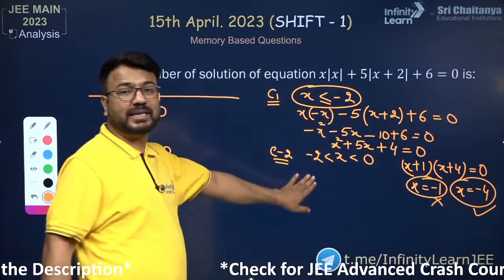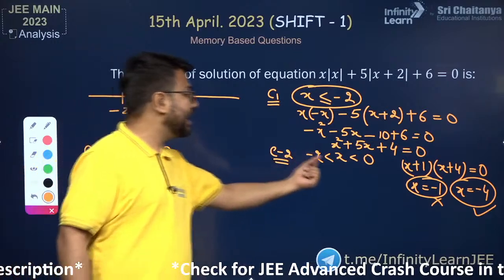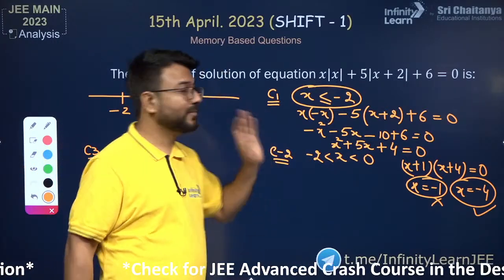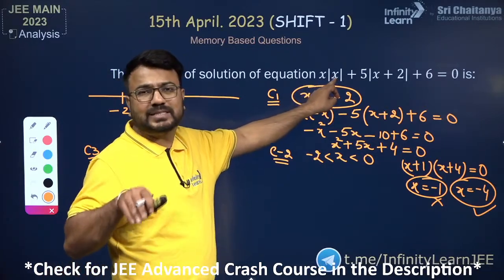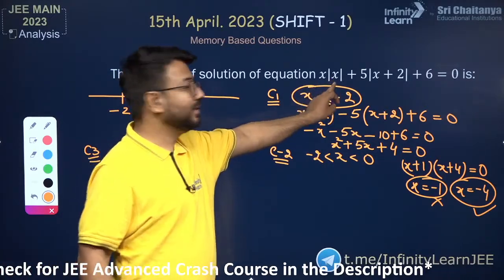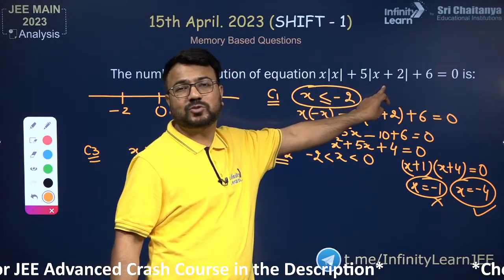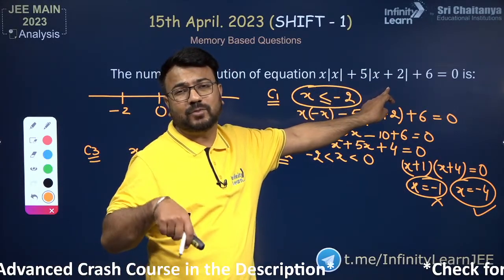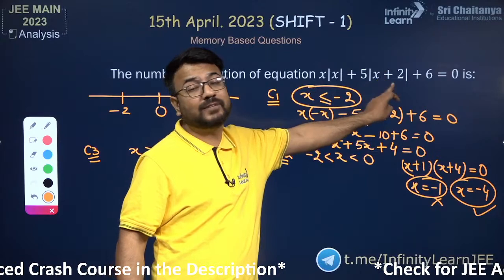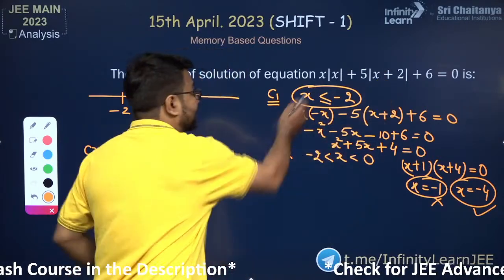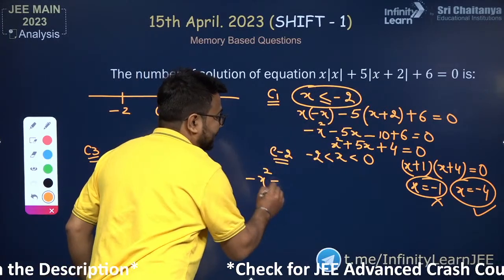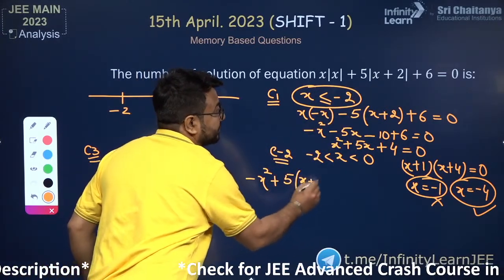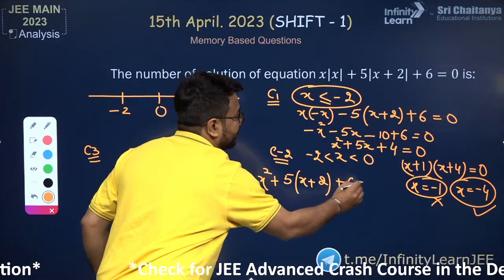Now let us consider the case 2. In the case 2, we are considering x between minus 2 and 0. Suppose x is equals to minus 1. If I put minus 1 here, do you think that value inside the modulus will be negative? Yes, for the first modulus. No, it will not be negative in the second case. So this mod will be taken with the negative sign, minus x square, and this mod will be taken with the positive sign, plus 5 times x plus 2, and then we have plus 6 is equals to 0.